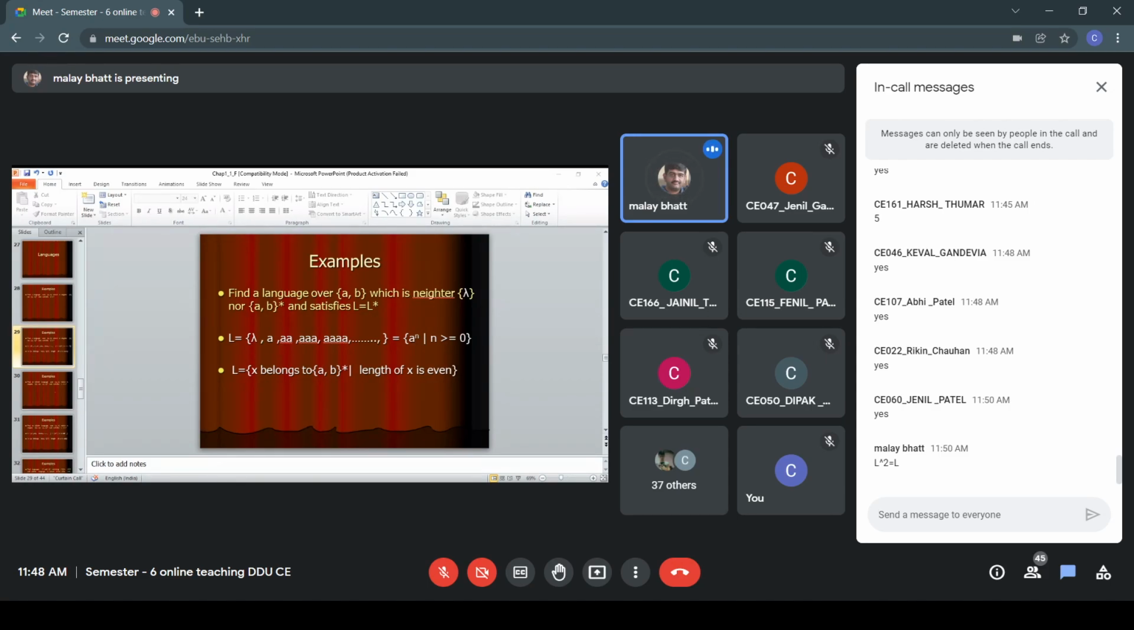I hope these two languages are clear. For both of these languages, L is equal to L star. You can give any example. Both are infinite languages. Okay, so can we proceed further? Yes, can we proceed further?